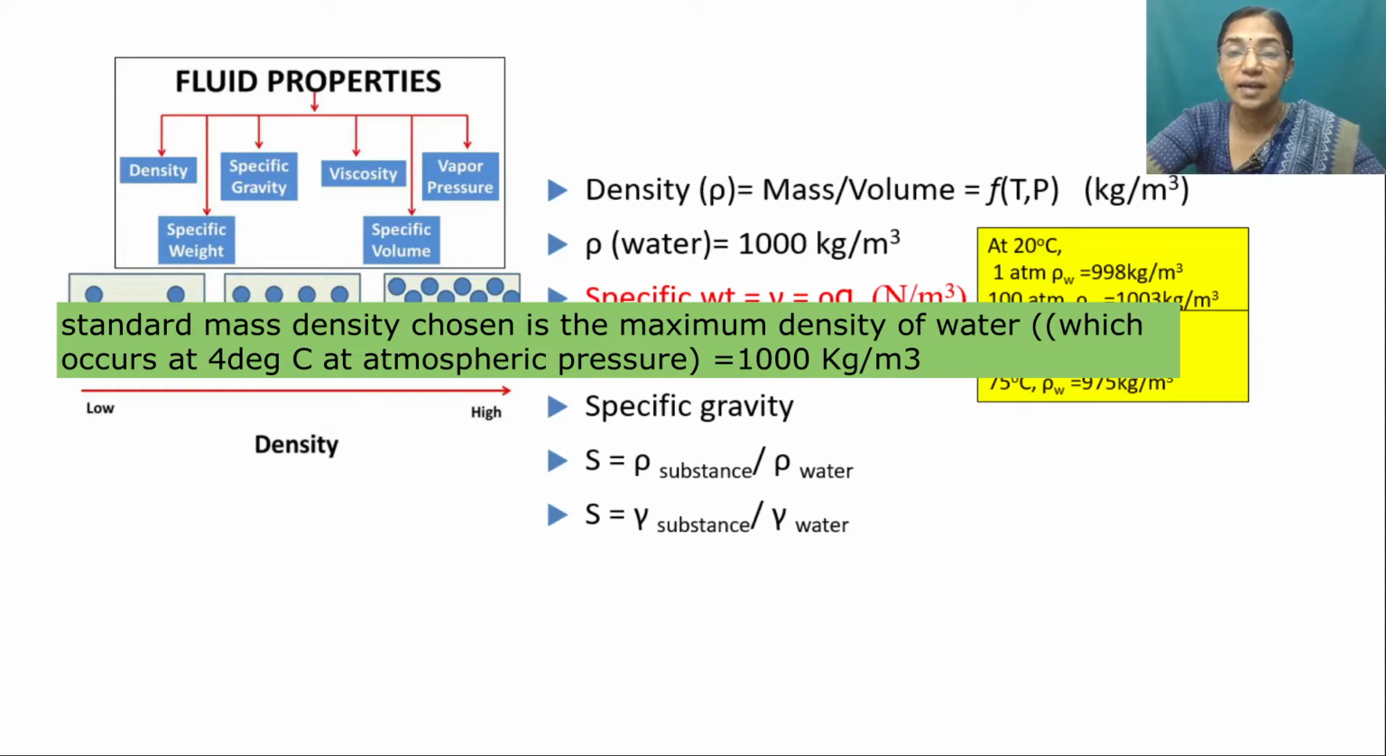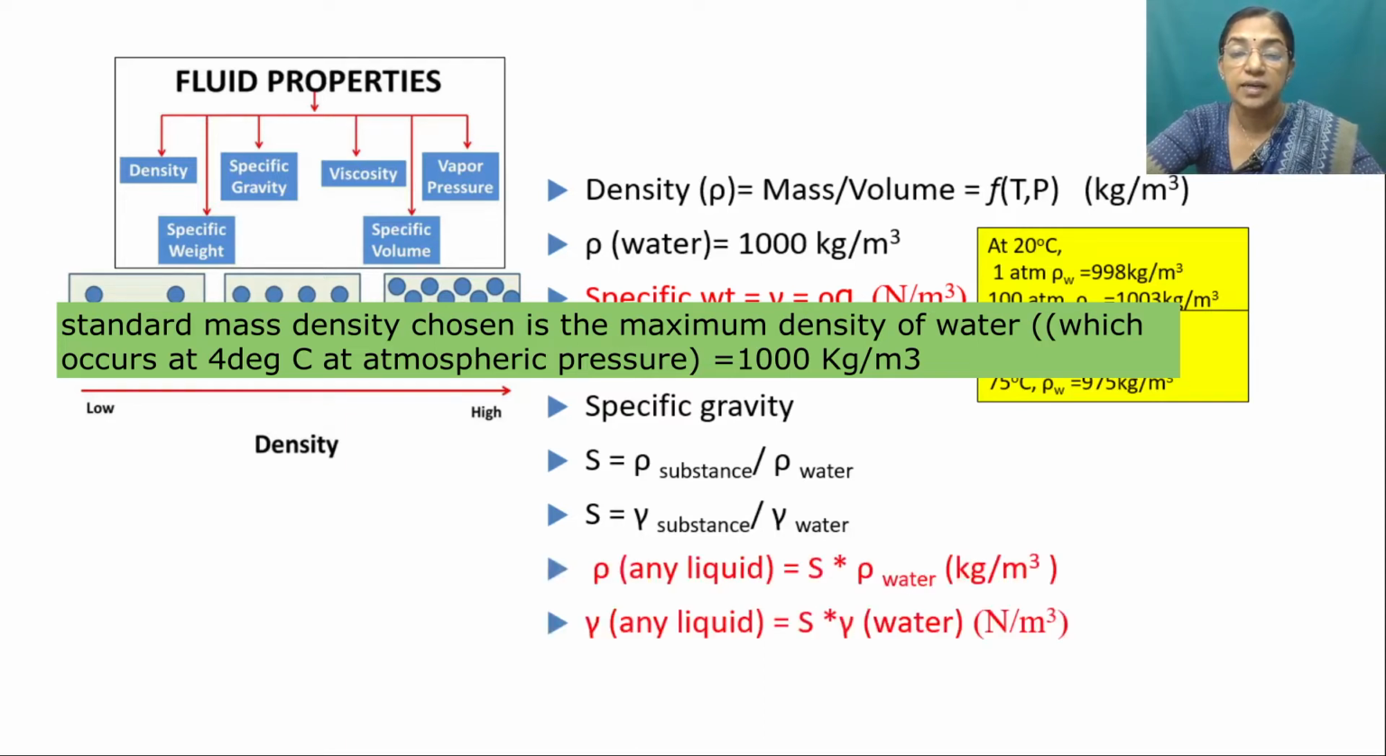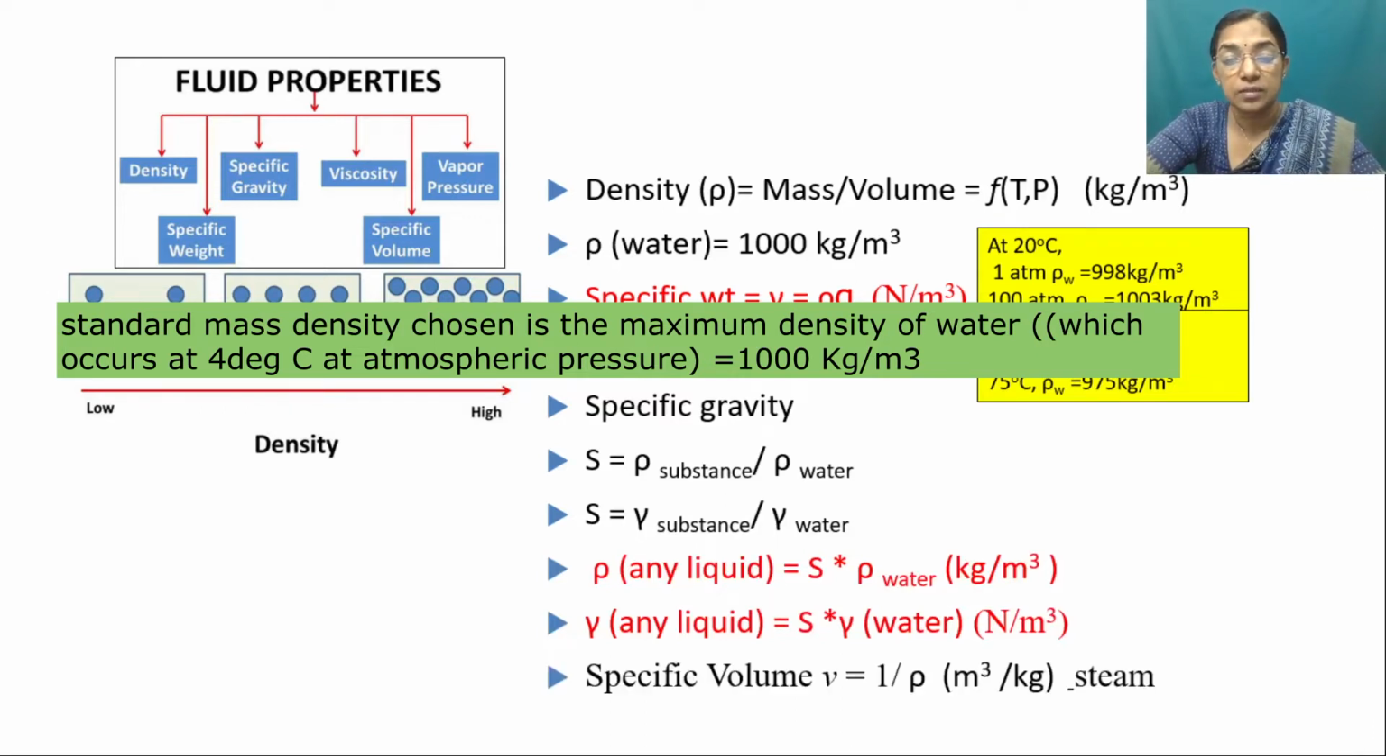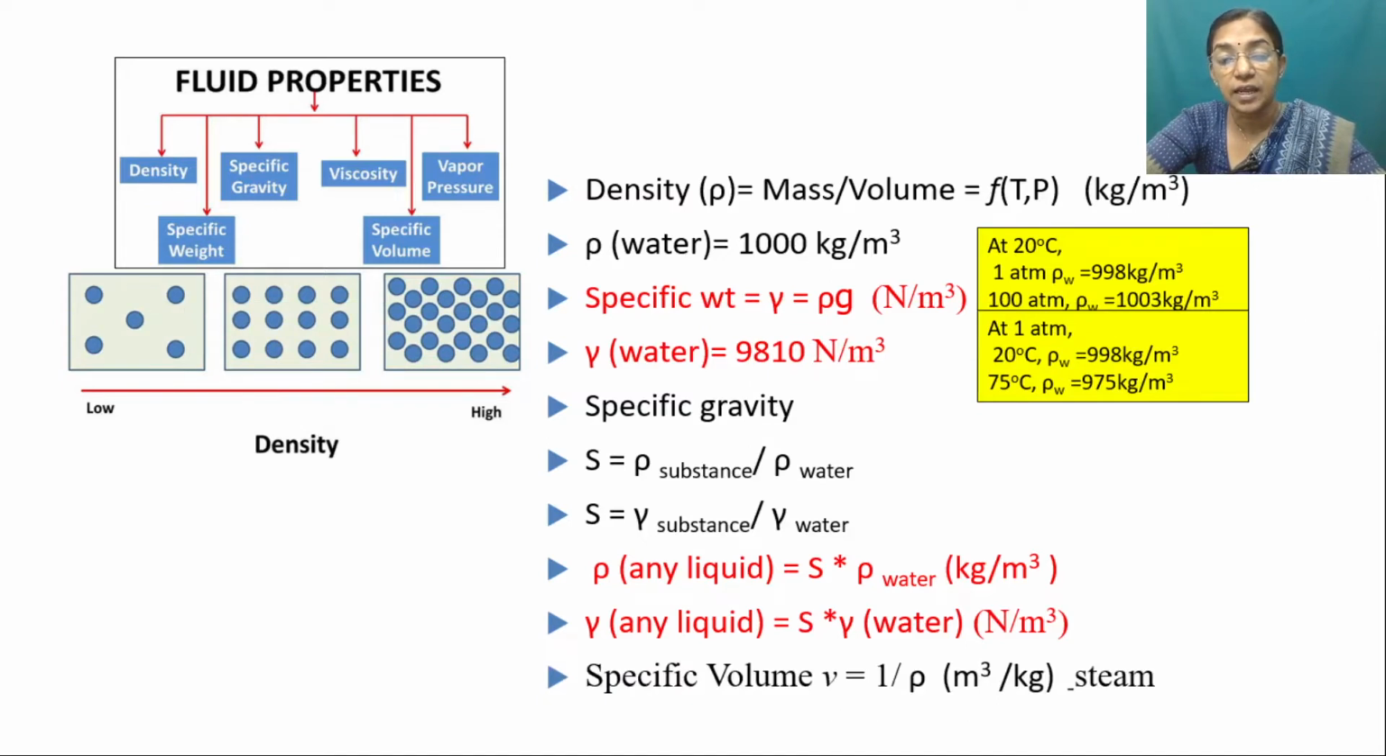By using this relationship, the density of any substance or liquid equals specific gravity multiplied with the density of water, or the specific weight of any liquid equals specific gravity multiplied with the specific weight of water. So we can utilize this relationship.